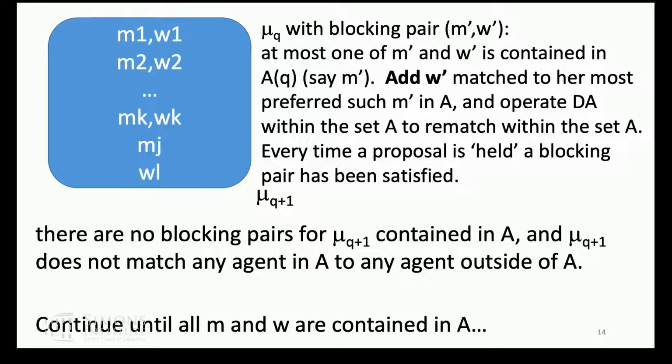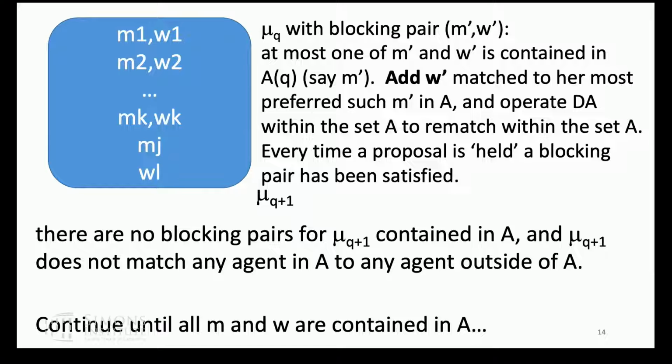So I'm going to let the deferred acceptance algorithm operate within the box, and the mate will propose until her offer is held. Okay? Every time a proposal is held, a blocking pair has been satisfied, and I've got a new one, but there may be another mate that has been divorced. So I just keep operating the deferred acceptance algorithm, which we know will lead to a matching that has no blocking pairs in the box. I'm just working on the people in the box.